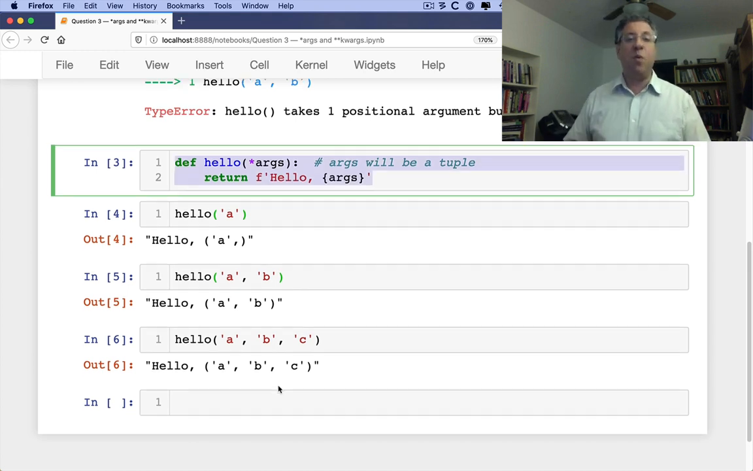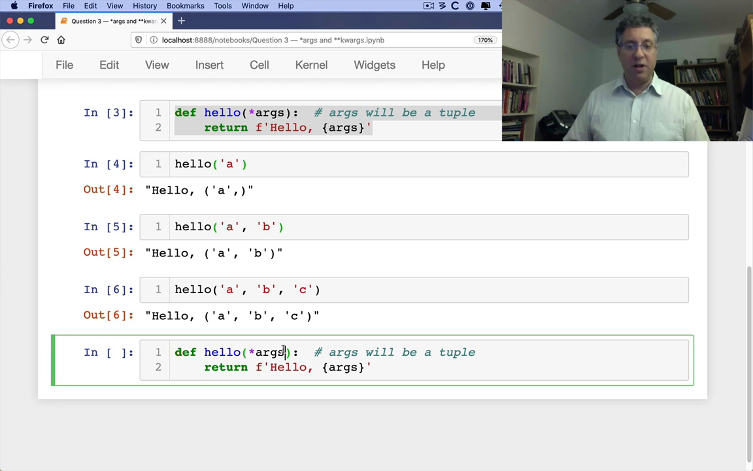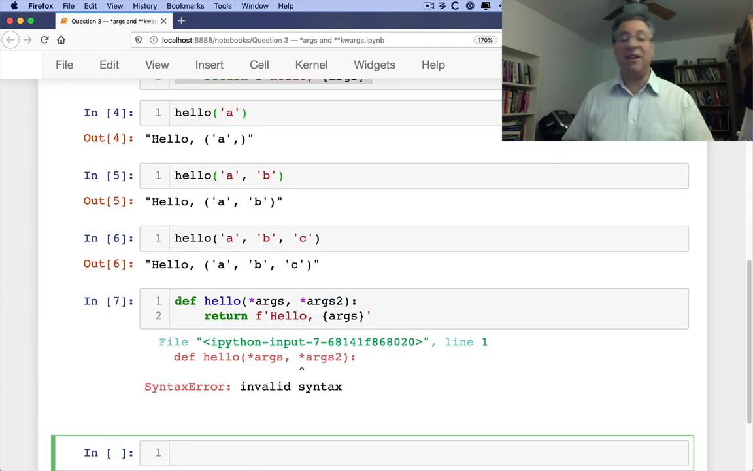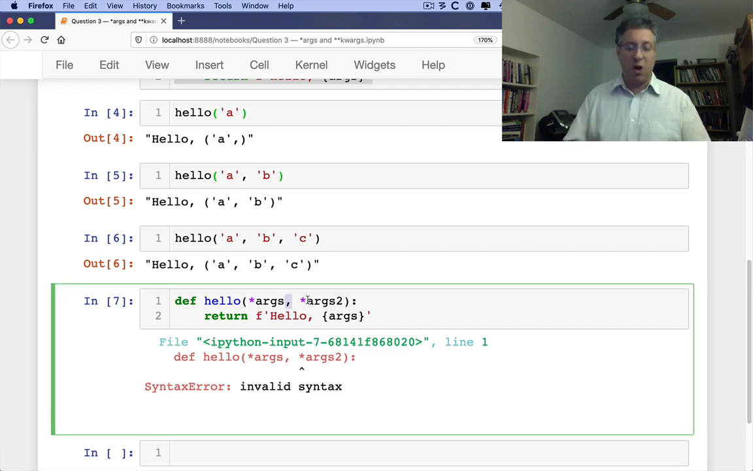Now, you can only have one splat args in a function. So if I say here splat args 2, Python's not going to allow that. You can't have multiple splat args, just one. And again, you can call it whatever you want. What if I have other arguments there?